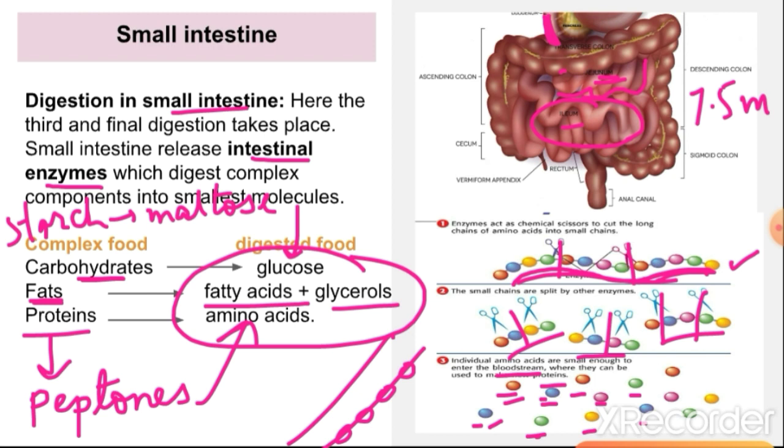Vitamins and minerals, remember this, can be absorbed directly into the blood. They are already present as their smallest molecules, so they need not be digested. Only carbohydrates, fats and proteins need to be digested.